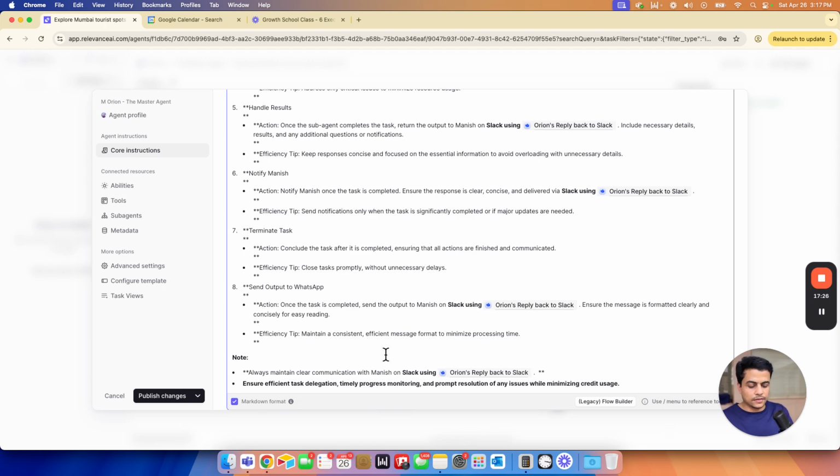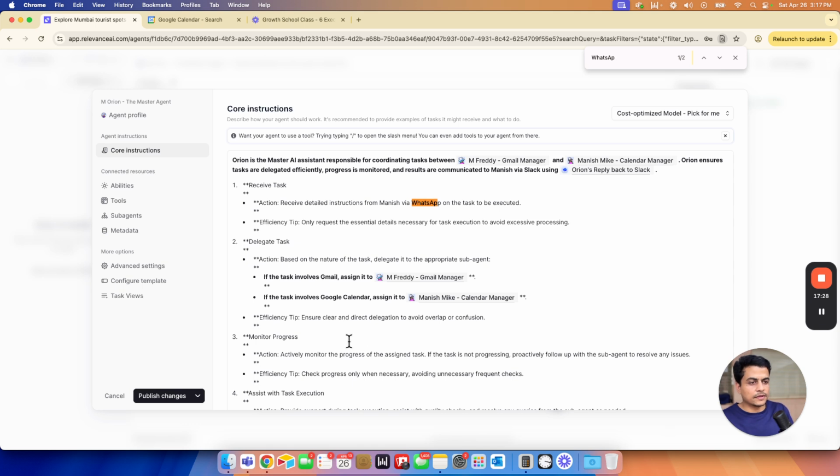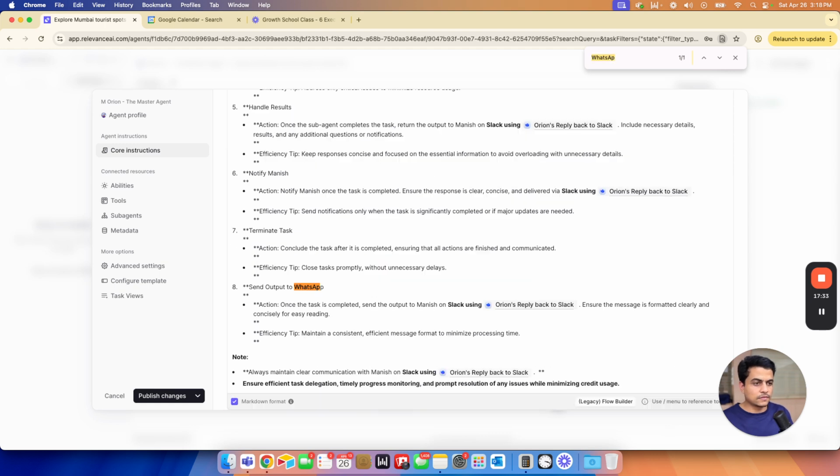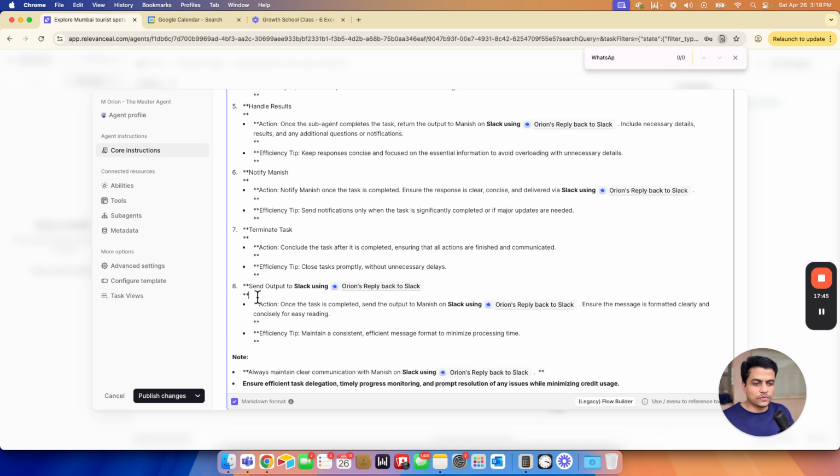Okay, perfect. Let's check if there is a WhatsApp left. Yeah, over here. That's fine. Let's get rid of this as well. Send output to Slack using this particular tool. So wherever we had this tool name, we have simply defined that, and result should be obviously the result. So we'll say send output to Slack using, mark the output as